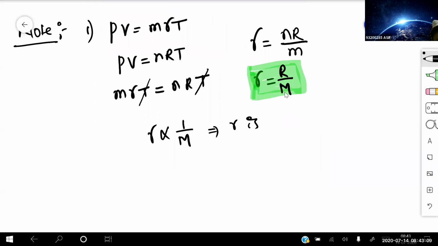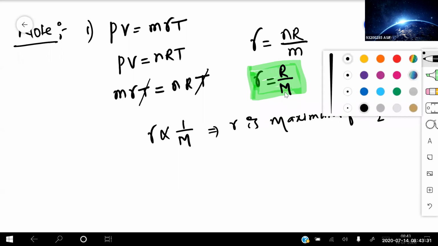Small r is maximum for which gas? Can anyone tell me? It is inversely proportional to molecular mass. Molecular mass is minimum for which gas? Hydrogen, H2. So specific gas constant is maximum for which gas? H2. As the molecular mass increases, the specific gas constant decreases. So that thing you need to remember in your mind.